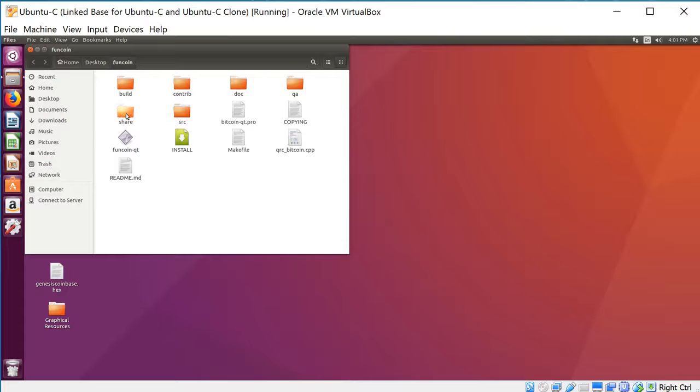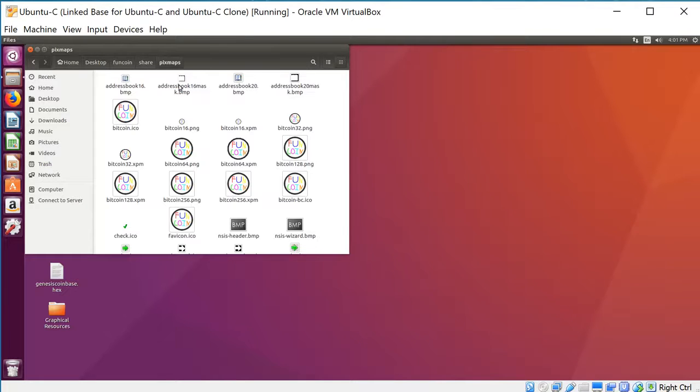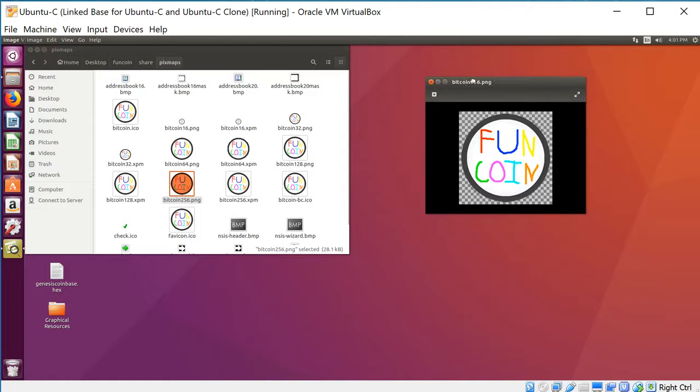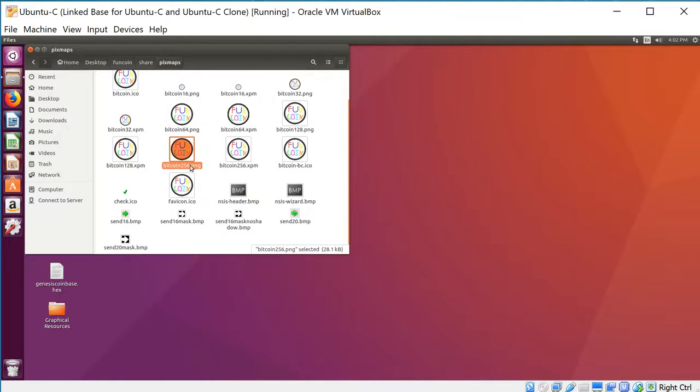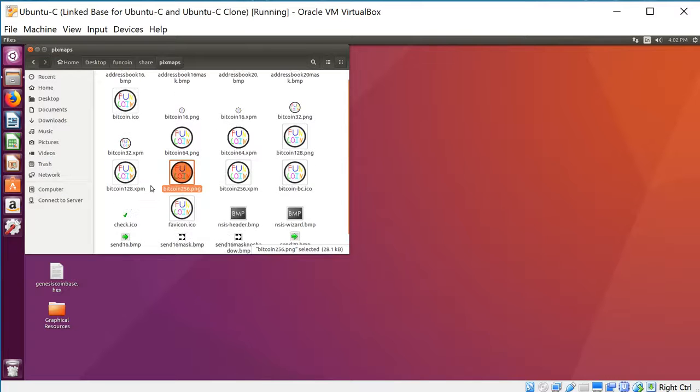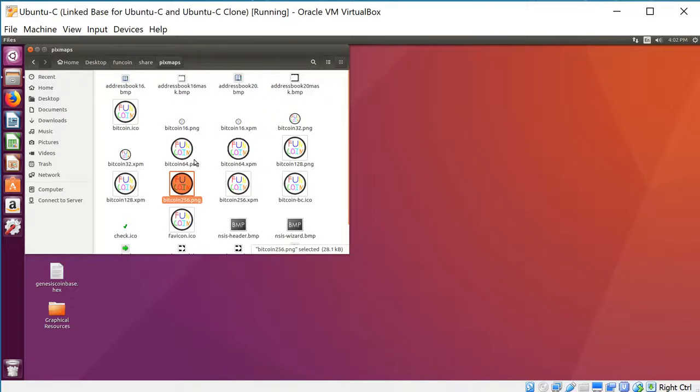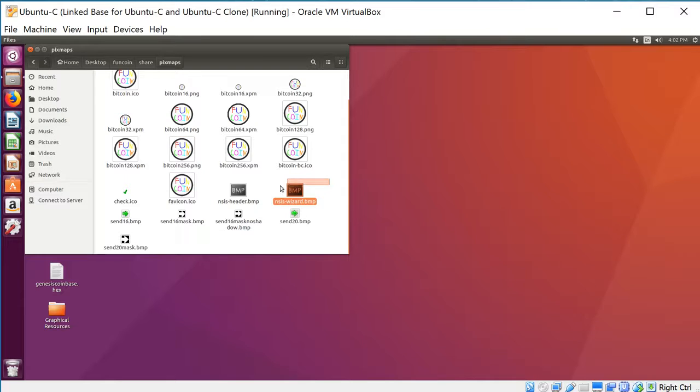First, you're going to go to share and pixmaps. And yeah, as you can see, I'm also not qualified to show you how to do this. This is the extent of my graphical powers. But anyway, in this folder you see the different sizes of icons in both PNG and XPM format. Make sure you get both of those. You also have some of the other icons that appear in the coin. Also, these right here are the actual images that would appear in the Windows install wizard. I could never get these to work, but they're good to do anyway.